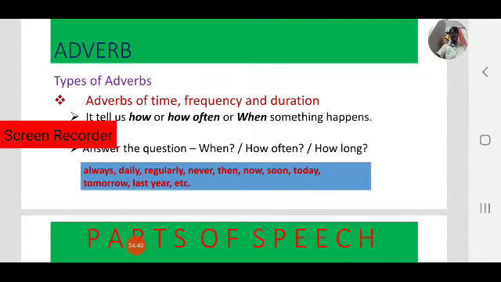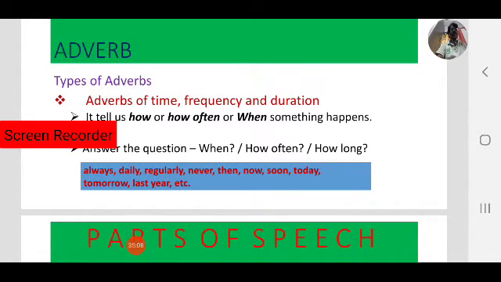It tells us how often or when something happens. So in the sentence you have to ask questions: when it happens, how often it happens, how long it happens.